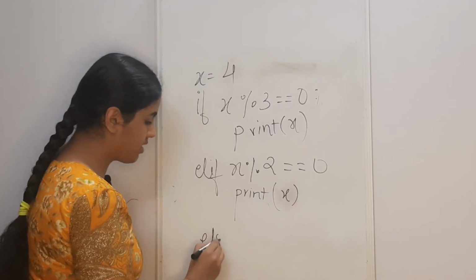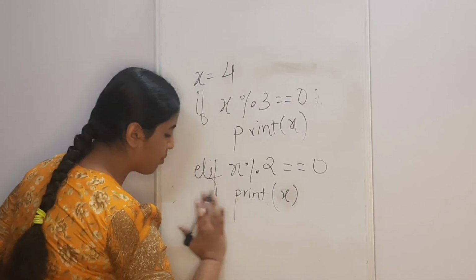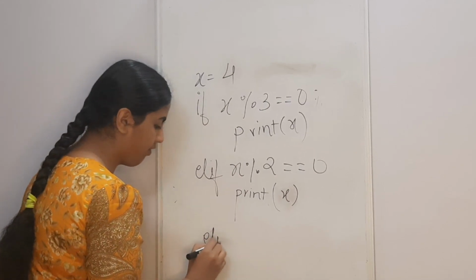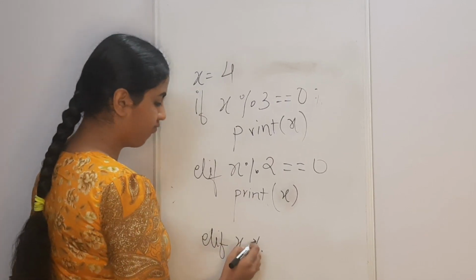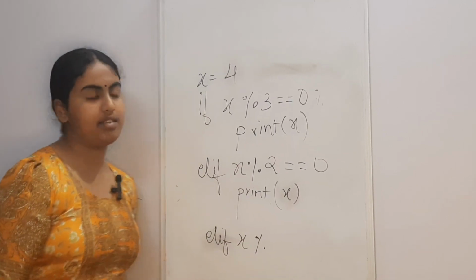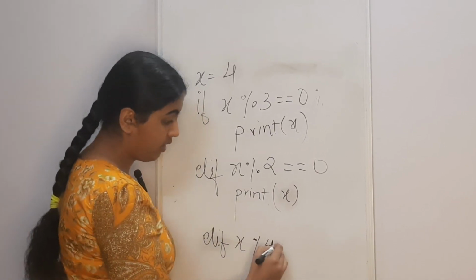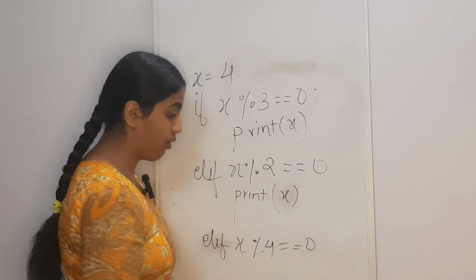And then I use else, or let's use one more elif statement, elif x mod, let's say 4 equal to 0.